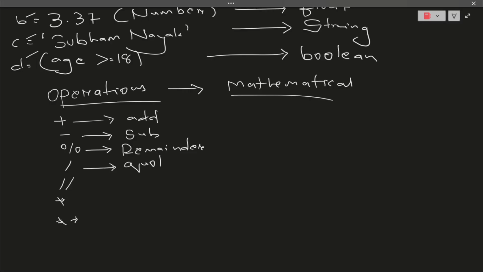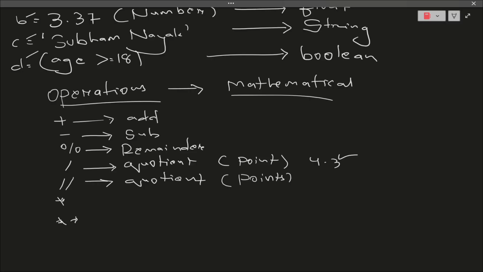But there is a difference. The second one, whatever I have written here, you will also be expecting a quotient. But whenever you use the single slash only, it may give a result with decimal points, like if the things are divided completely, it will give 4.3. But whenever you use this particular operator, if the result is in points, it will ignore the points and only give you 4.